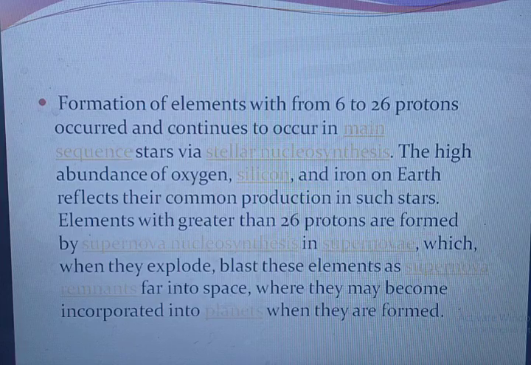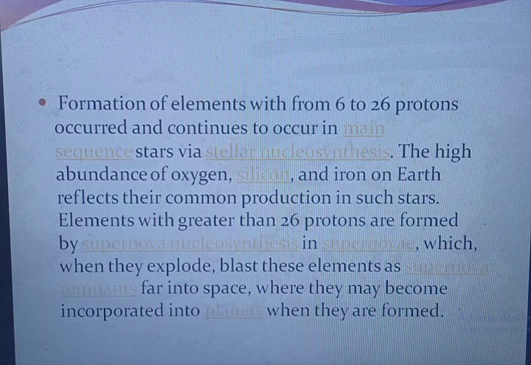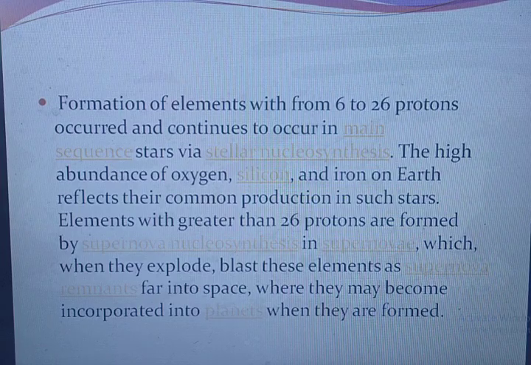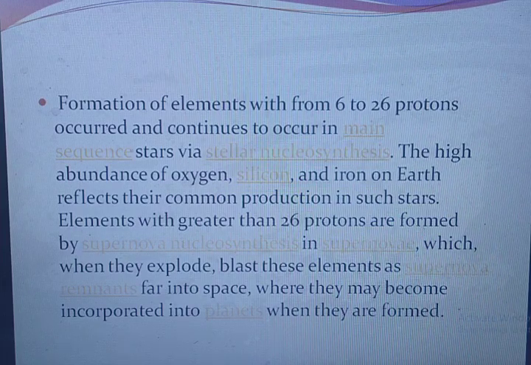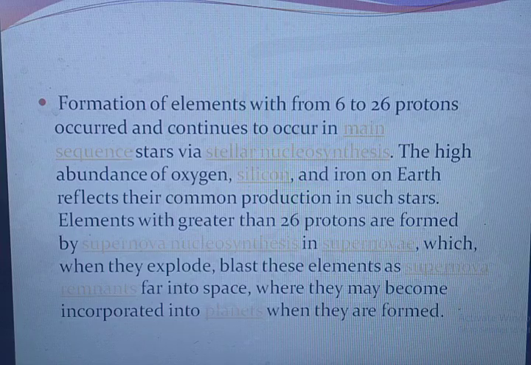Formation of elements with from 6 to 26 protons occurred and continues to occur in main sequence stars via stellar nucleosynthesis. The high abundance of oxygen, silicon and iron on Earth reflects their common production in such stars. Elements with greater than 26 protons are formed by supernova nucleosynthesis in supernovae, which when they explode blast these elements as supernova remnants into space, where they may become incorporated into planets when they are formed.